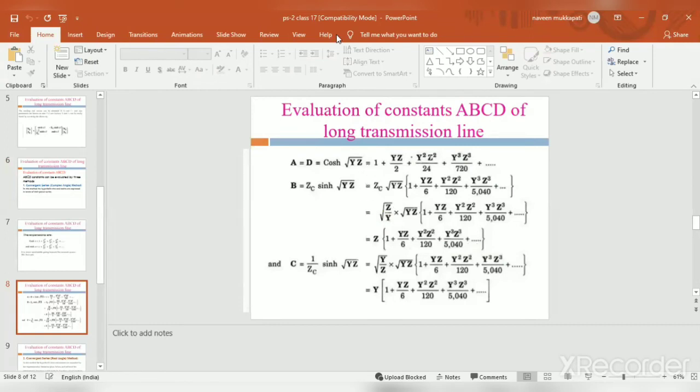Okay, this 24 is the factorial of 4. The factorial for that 2: 2 factorial is equal to 1 into 2, that is equal to 2. Okay, that will be substituted in that formula.